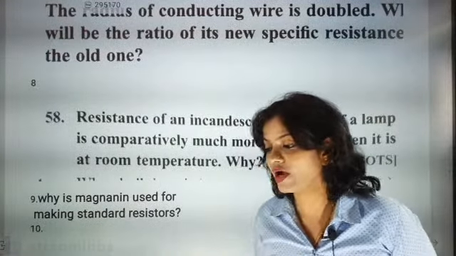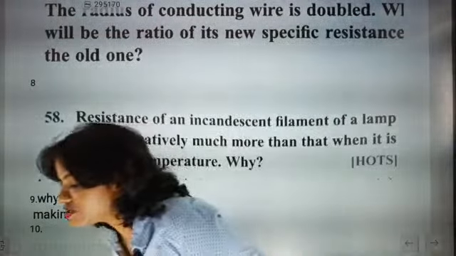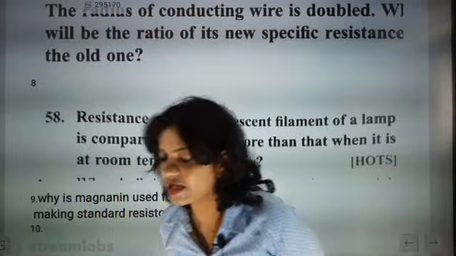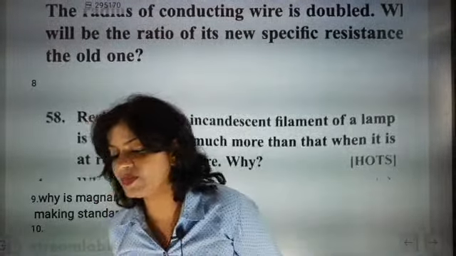I repeat my point, please kindly see this one. Temperature is directly proportional to resistance. Incandescent means the one which has a filament and it will be burning, beta.